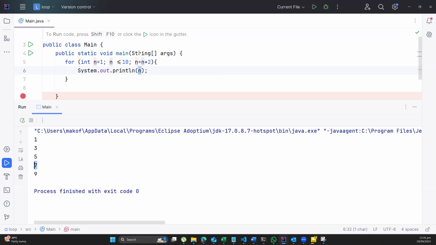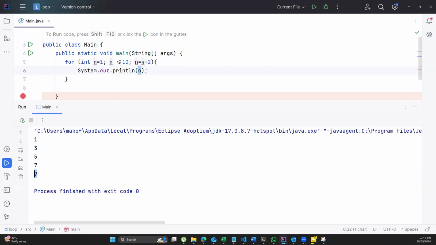Then I'll move back here. 7 plus 2 is going to give me 9. Here would be 9. I'll come here and check. Is 9 less than 10? It is. So here will display 9. So you can see the 9 appearing here.